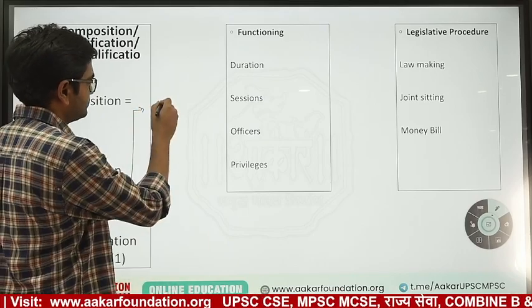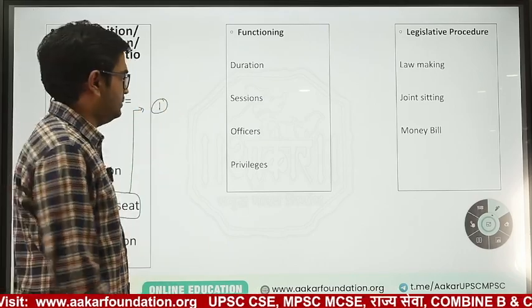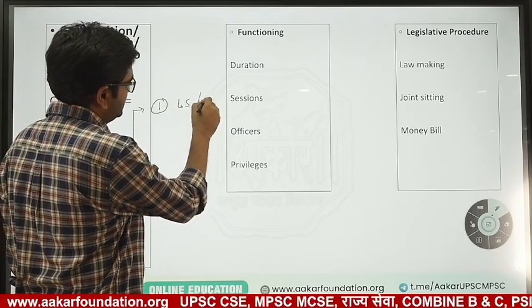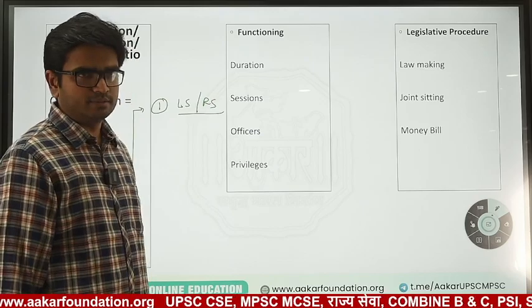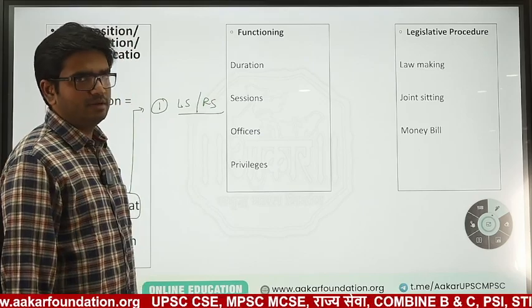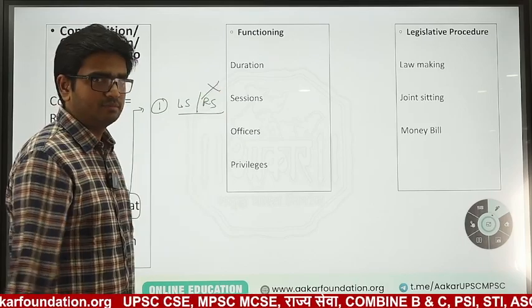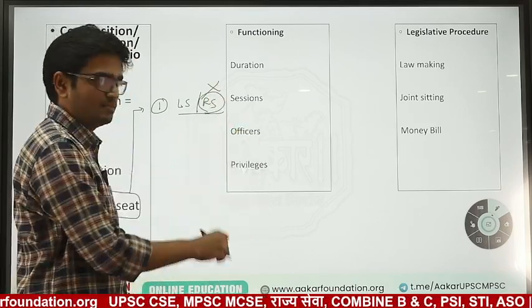For example, a member is elected in Lok Sabha as well as Rajya Sabha at the same time. This can be a condition. If he does not resign from either of the houses, his membership in Rajya Sabha will get cancelled. So he vacates a seat in Rajya Sabha.